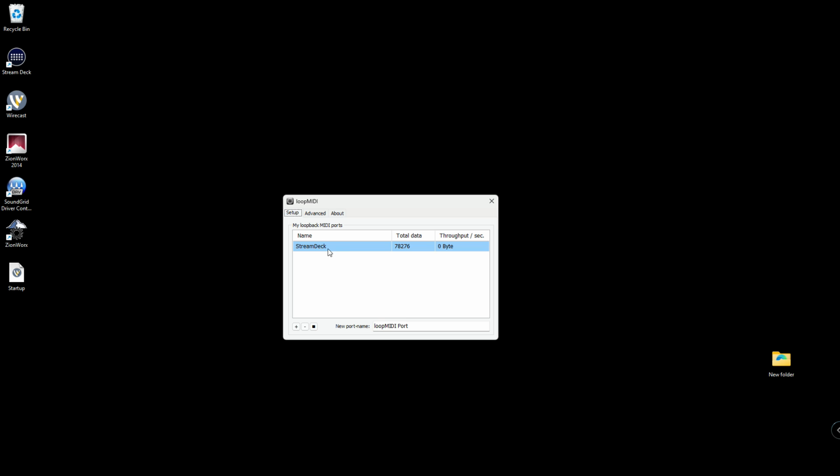Here I've created a Stream Deck channel. If this is the first time you've done it, you give it a name, and click on the plus to add the MIDI channel. I'm not going to use that one, so I'm going to remove that channel. I'm going to stick with this one.